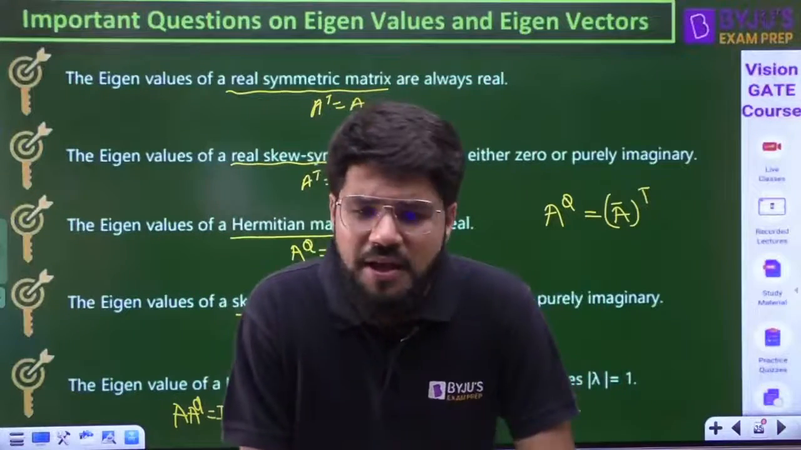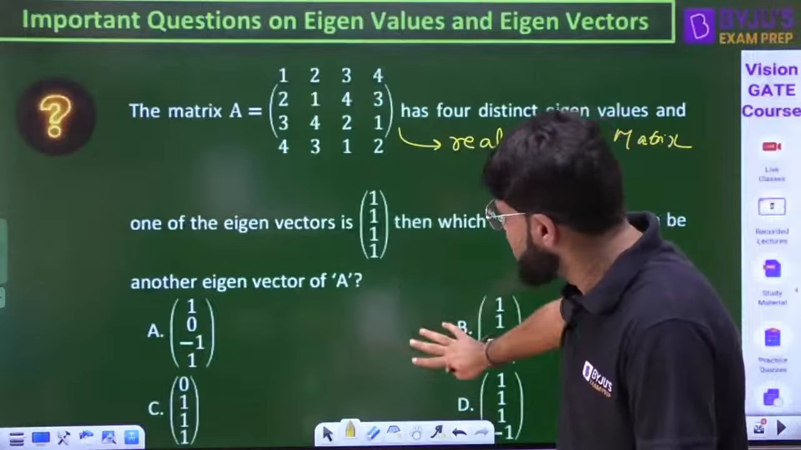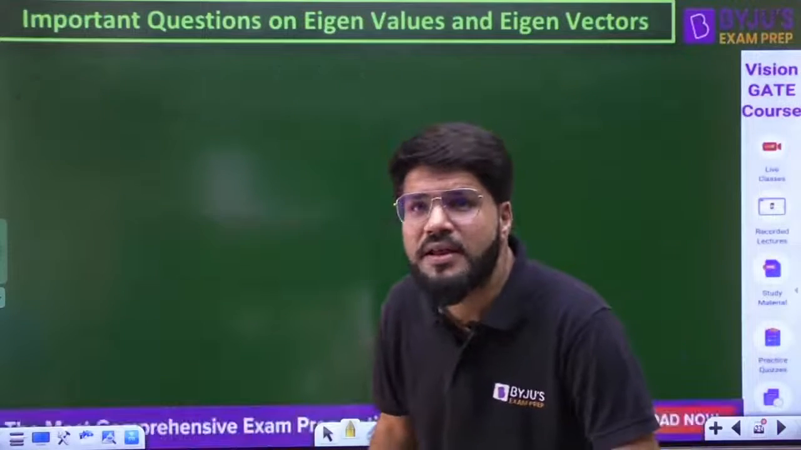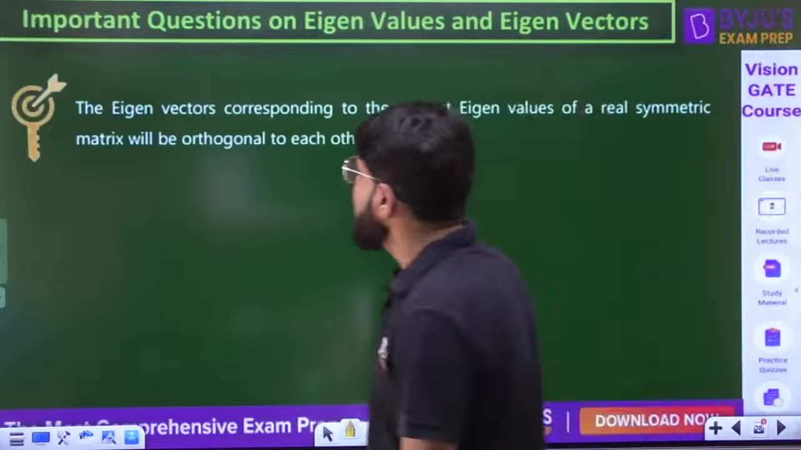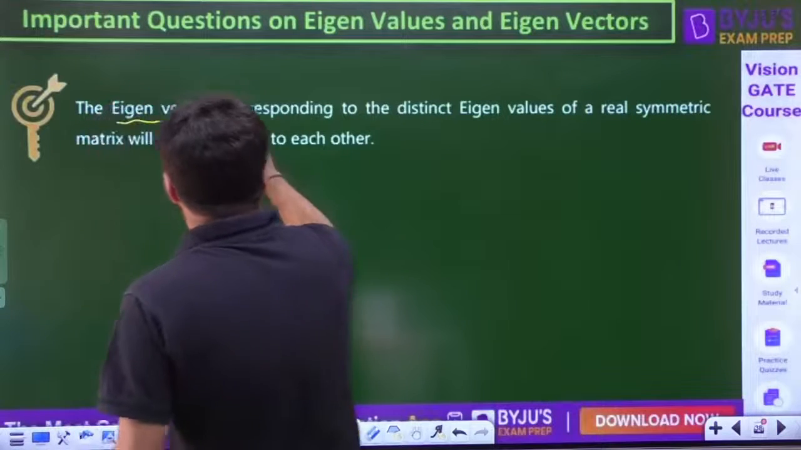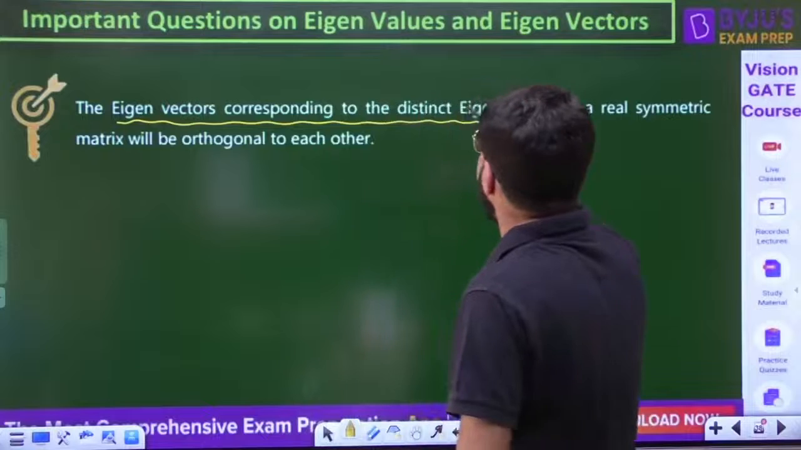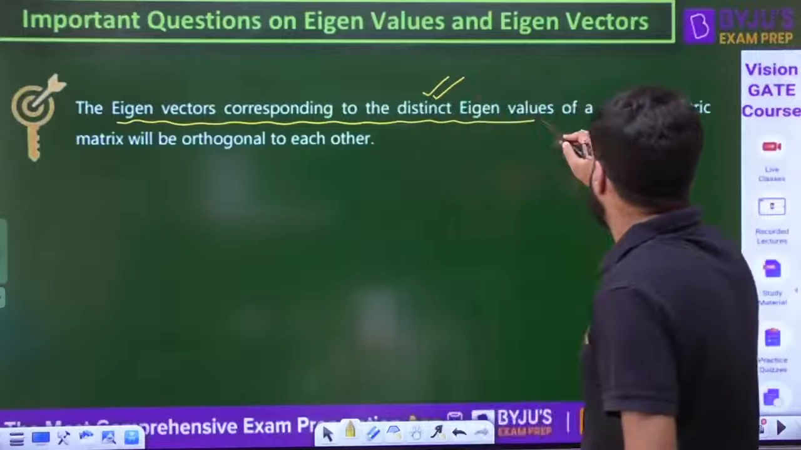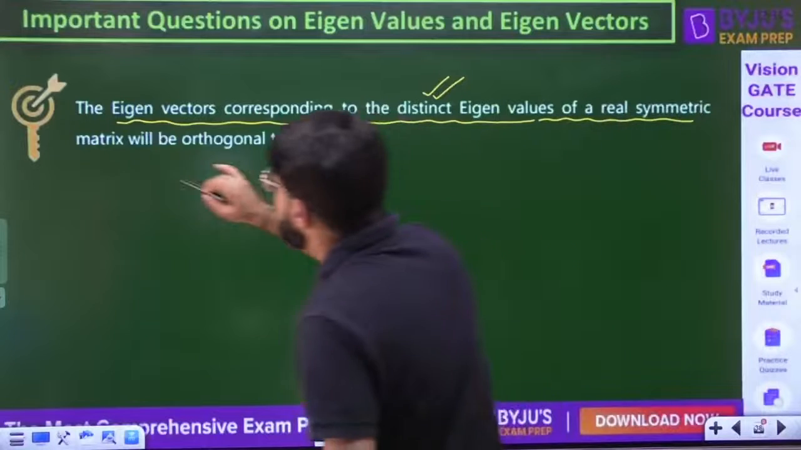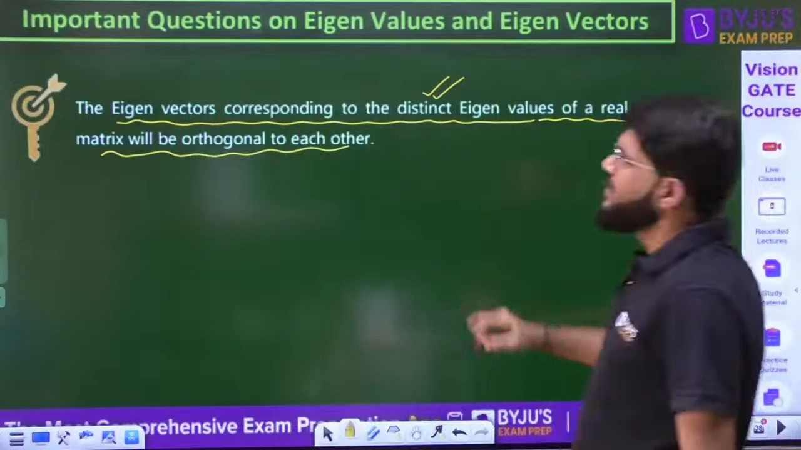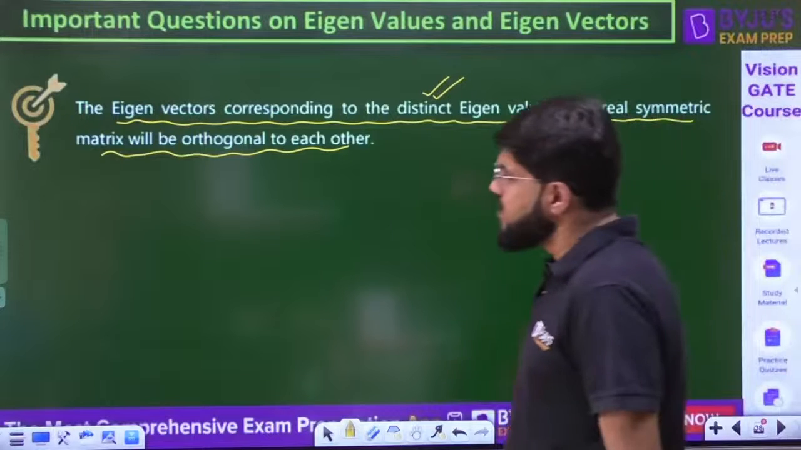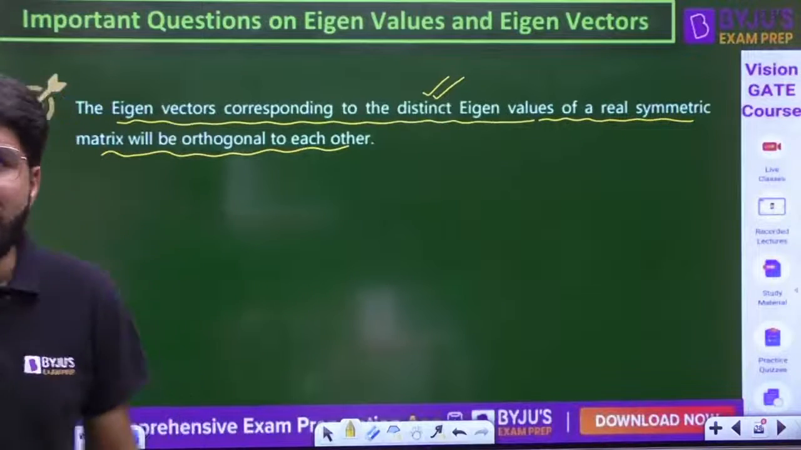Eigenvalues are always real. But they are not asking about the eigenvalues here, they are asking with respect to the eigenvector. Next, a very important property: the eigenvectors corresponding to distinct eigenvalues, please take care of this important word, of a real symmetric matrix will be orthogonal to each other.